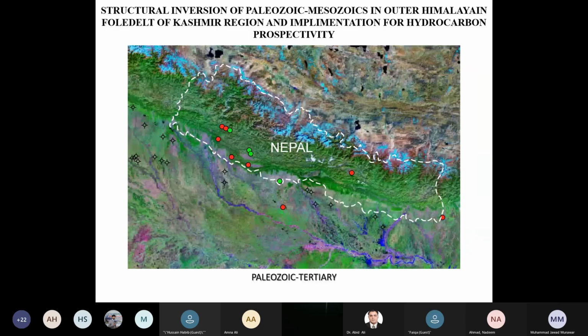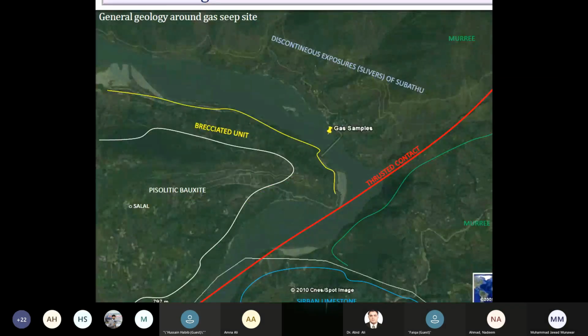I will share some seeps. In this location of Nepal, reds are basically the gas and blue are the oil seeps. They are present in the locations marked on the Google image. The well data is also there, which are black dots. So we can see some presence of hydrocarbon seeps of Paleozoic and Tertiary age, which are preserved in this part. That might be extending, as per the previous image. We can see the continuity of those seeps towards the Kashmir basin.